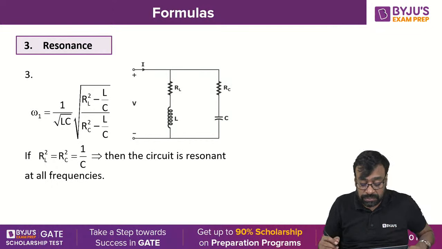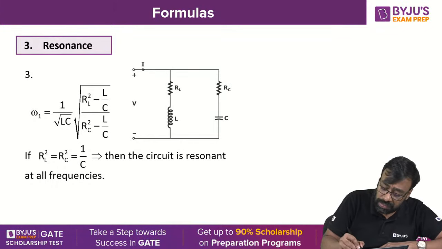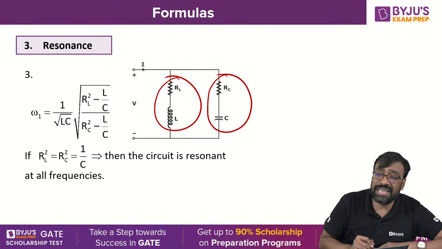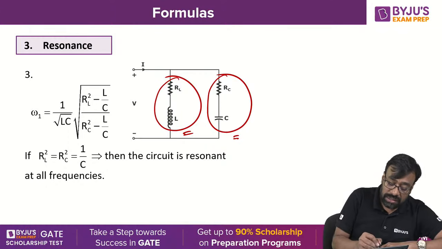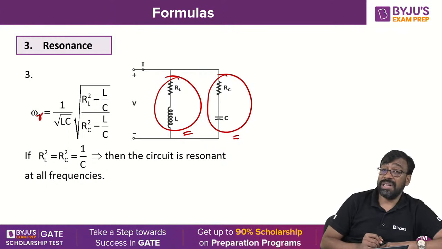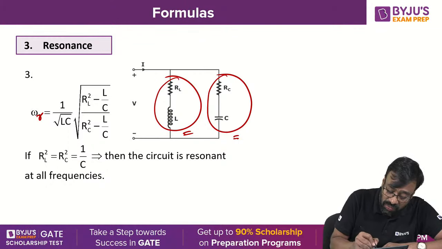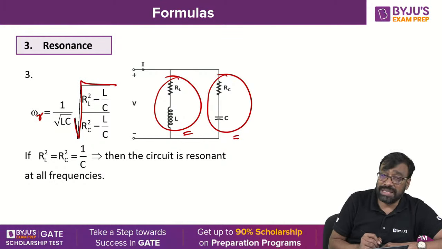Now, the most important circuit in resonant circuits: the parallel circuit with an RL and L series combination, an RC and C series combination, and these two connected in parallel. For this, what is the frequency at resonance? The formula can be expressed as 1 by root LC times the square root of (R_L square minus L by C) by (R_C square minus L by C).